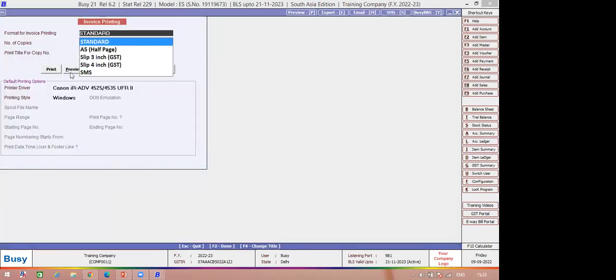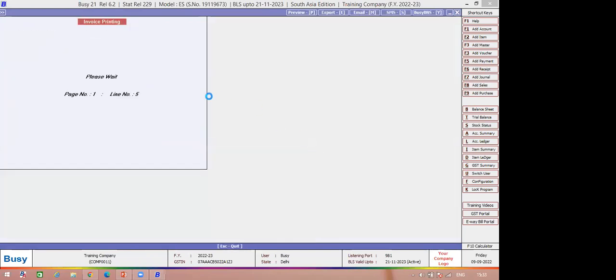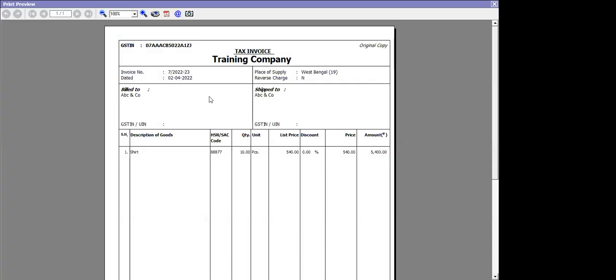If you want to print the sale invoice, you can print it. In the sale invoice, you can also get the quotation number and quotation date. If you see the preview, you can get your quotation number and date printed on your invoice. If you enable the option to print quotation order challan number and save, it will show you the quotation number that you have adjusted in the bill.